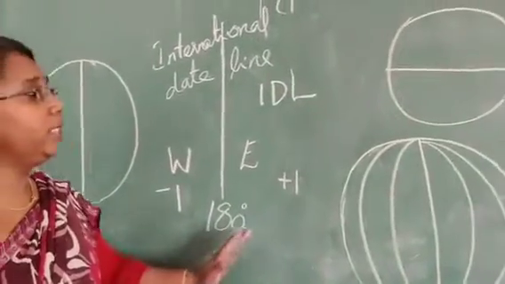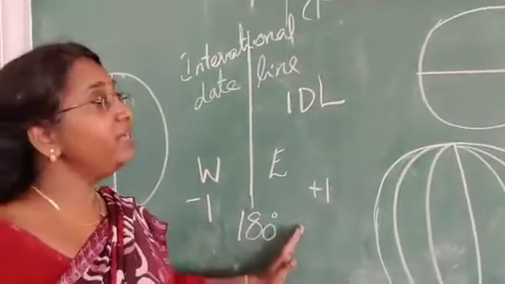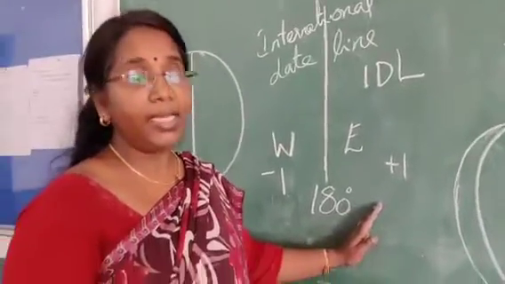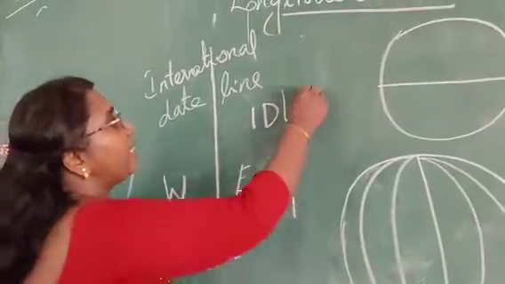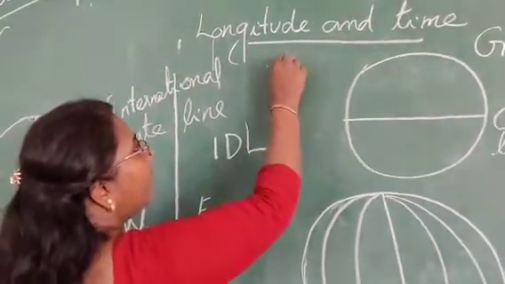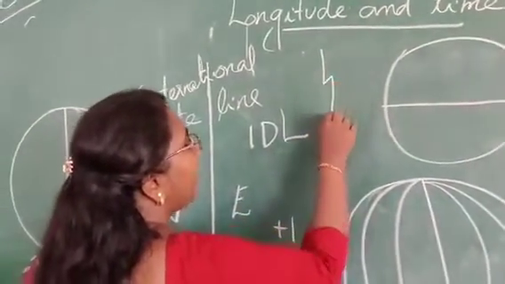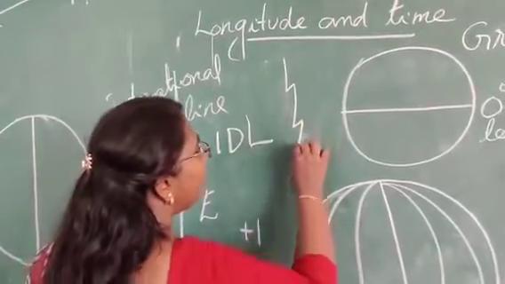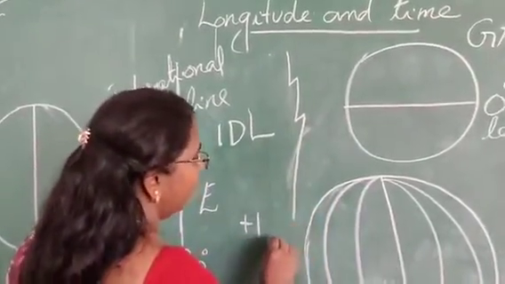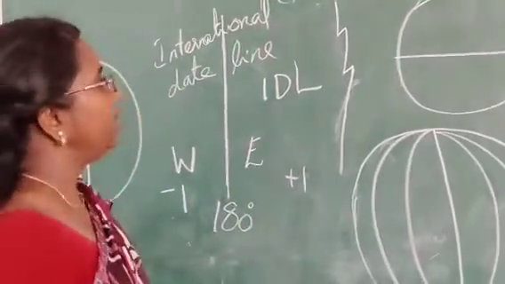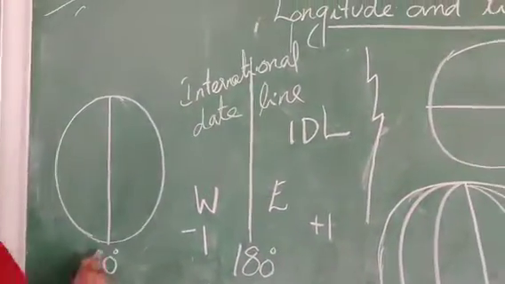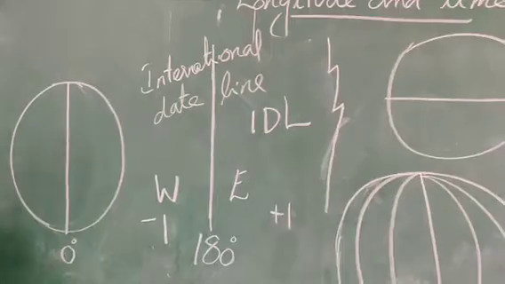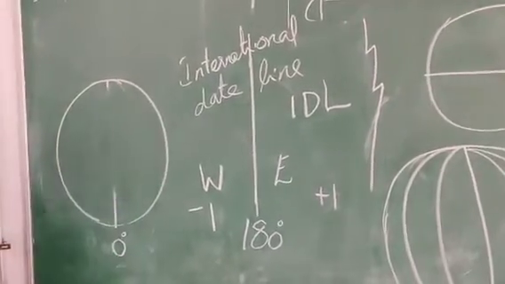Now one more point you need to remember when we discuss the international date line is that it is not a straight line. It is a zigzag line. Why is it not a straight line? Let us discuss that. Suppose I make slight changes in this longitude here.